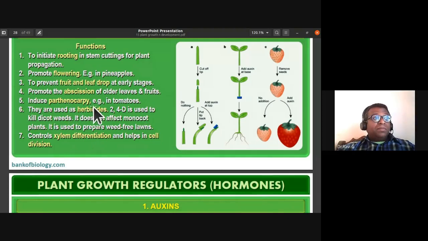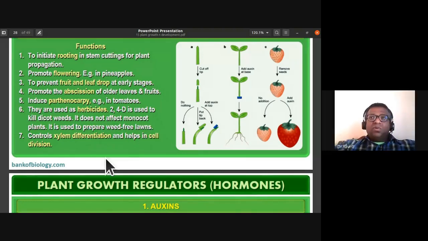So parthenocarpy is induced parthenocarpy is formation of fruits without fertilization, and most of the time the parthenocarpic fruits are seedless. So the auxins are also used as herbicides, especially 2,4-D, that is 2,4-dichlorophenoxyacetic acid. It is used to kill the dicot weeds. Okay, it does not affect monocot plants, and it is used to prepare weed-free lawns.